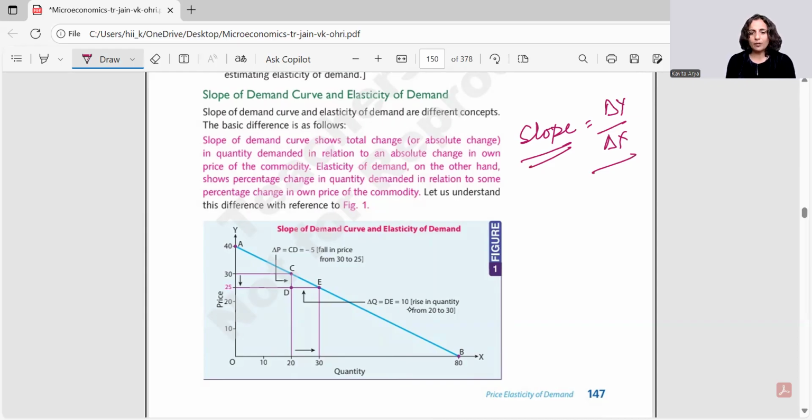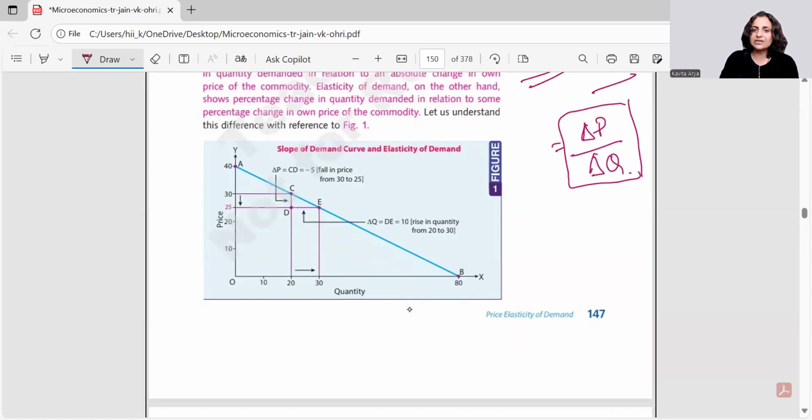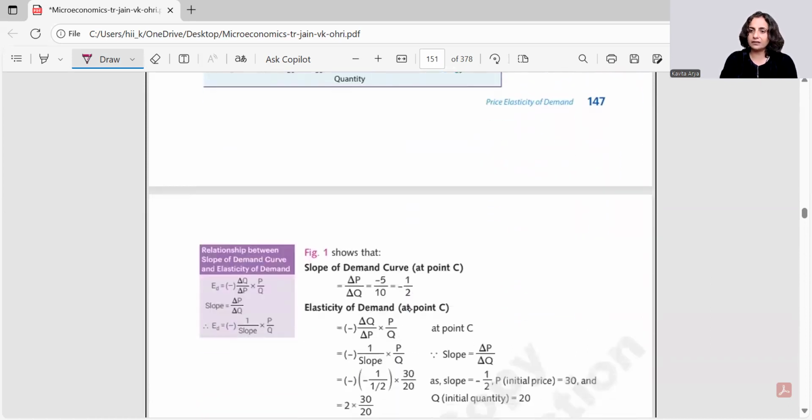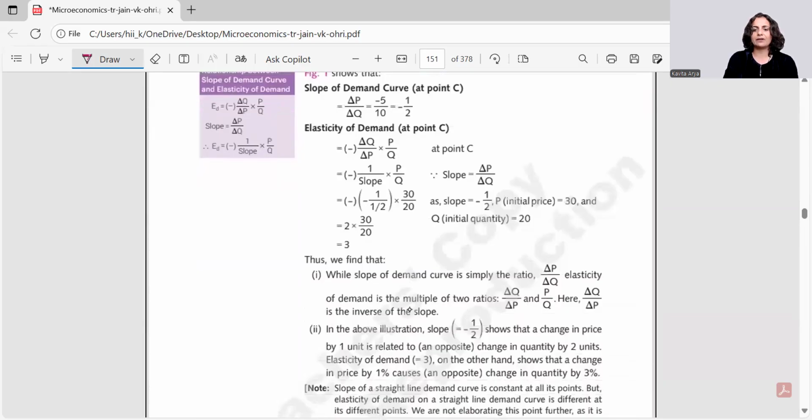So if you talk about this demand curve, what do you have on y-axis? You have on y-axis the price. So change in price with respect to the change in quantity here. So what's the formula of slope? Slope is delta P by delta Q. Now, do we have any relationship of slope with the elasticity? Yes, we have. I'll try to showcase it here.